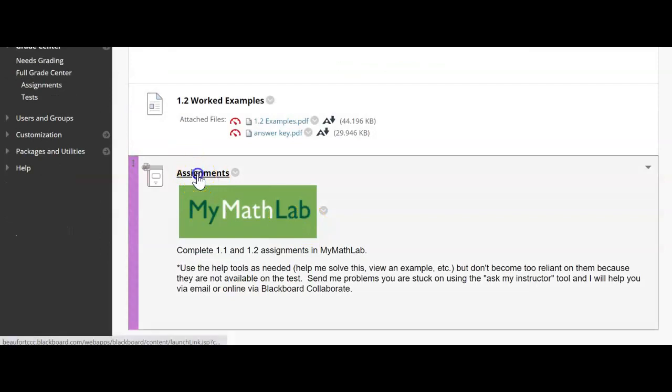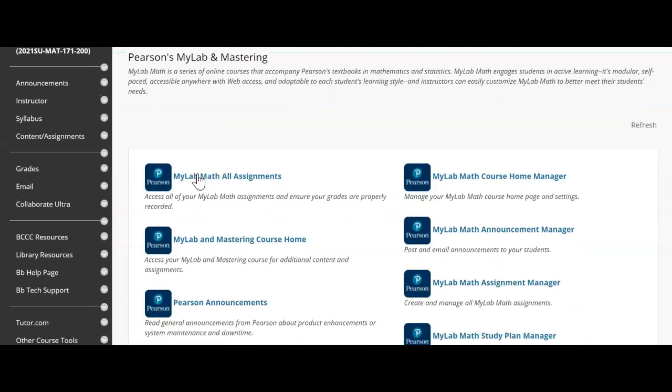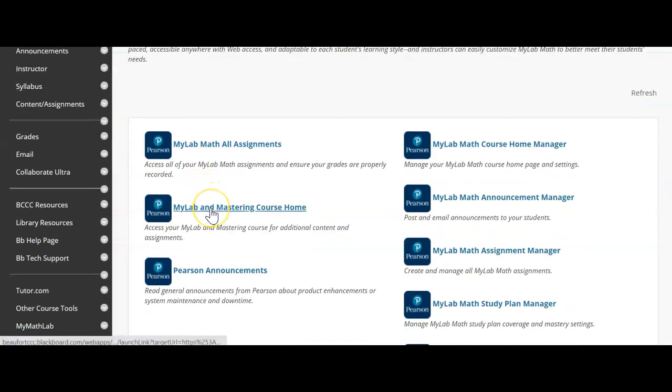Okay, so let's go to My Math Lab. We're going to go to My Math Lab Course Home. If you go to assignments, it'll take you to just the assignment page, but you won't have access to things like your grade book and the video library. So you're going to want to go to Course Home so you'll have access to everything in your class.